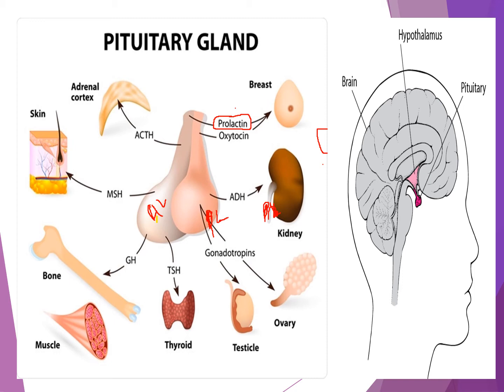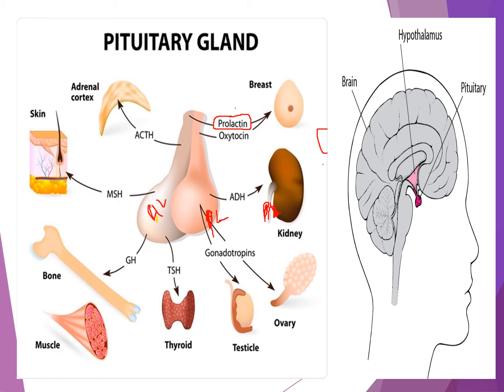The last one, prolactin. These are the 7 hormones produced by the anterior lobe, and the posterior lobe is producing oxytocin and stores ADH. ADH is produced by the hypothalamus.